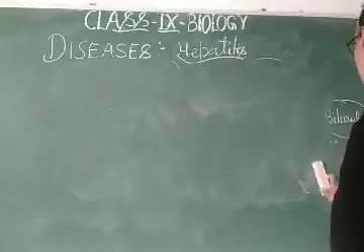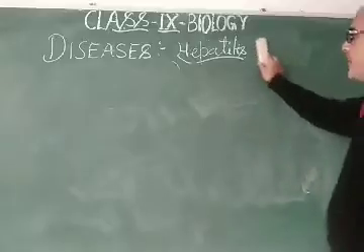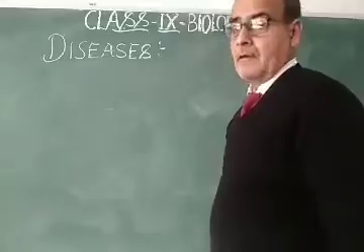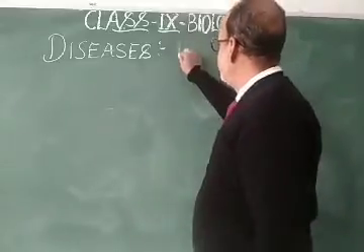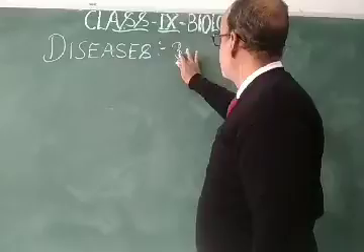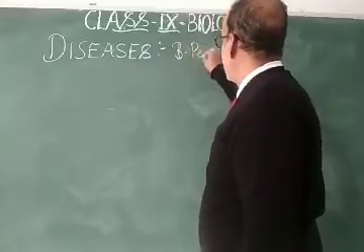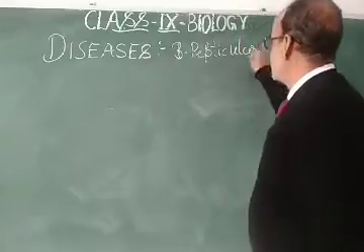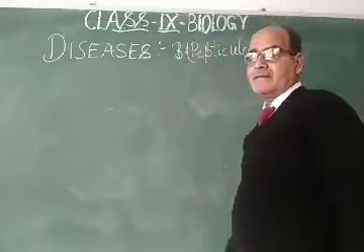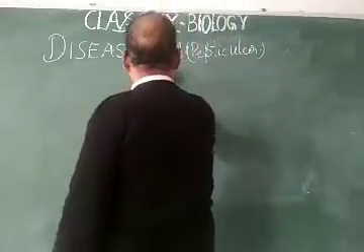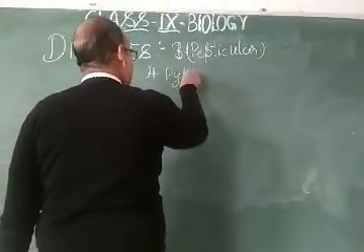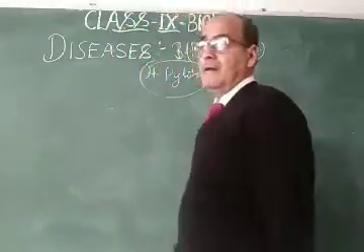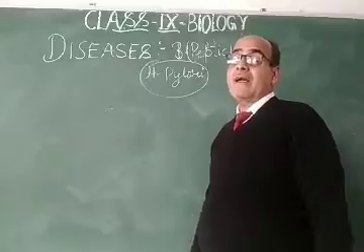Now come to some diseases like peptic ulcers, and this peptic ulcer is caused by a bacteria, that is Helicobacter pylori. This bacteria is responsible for the peptic ulcer in the gastrointestinal tract